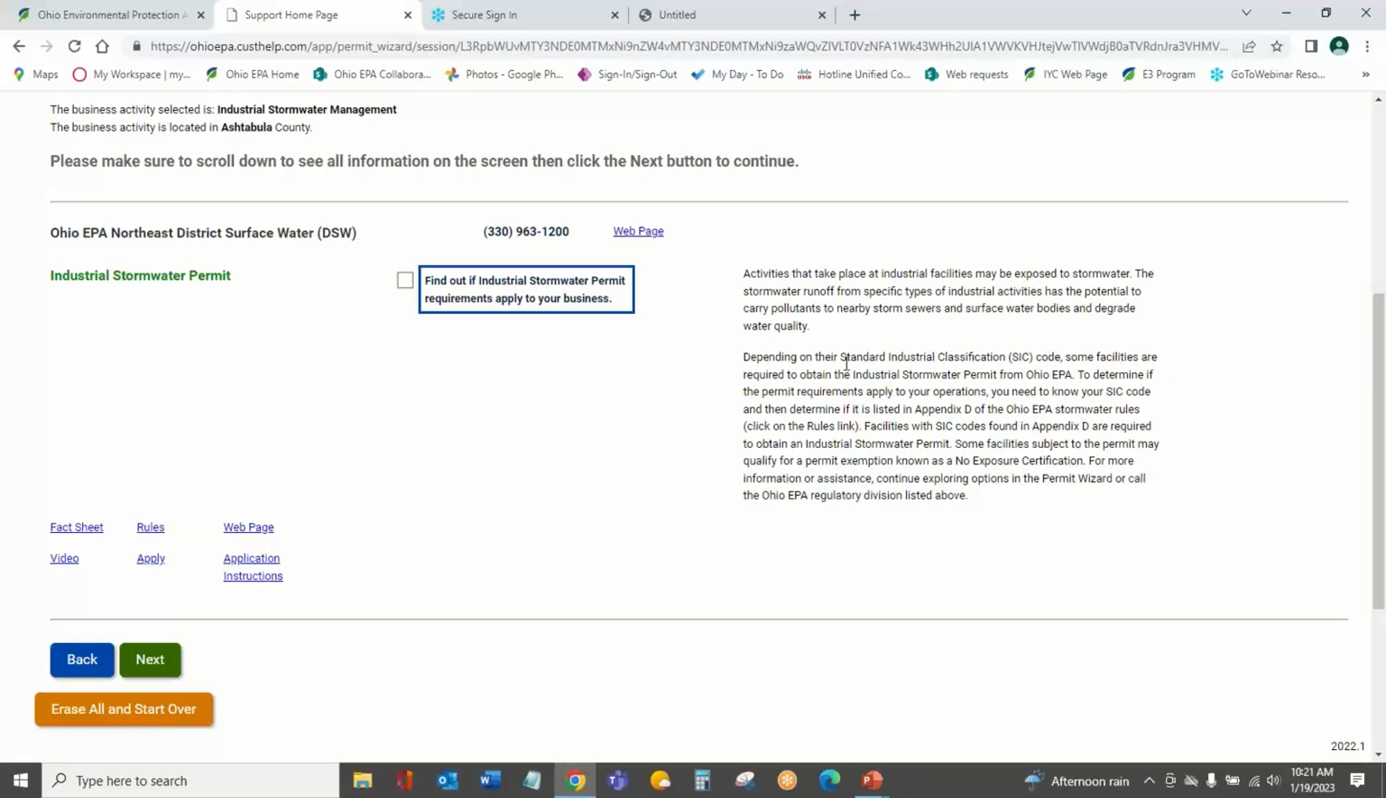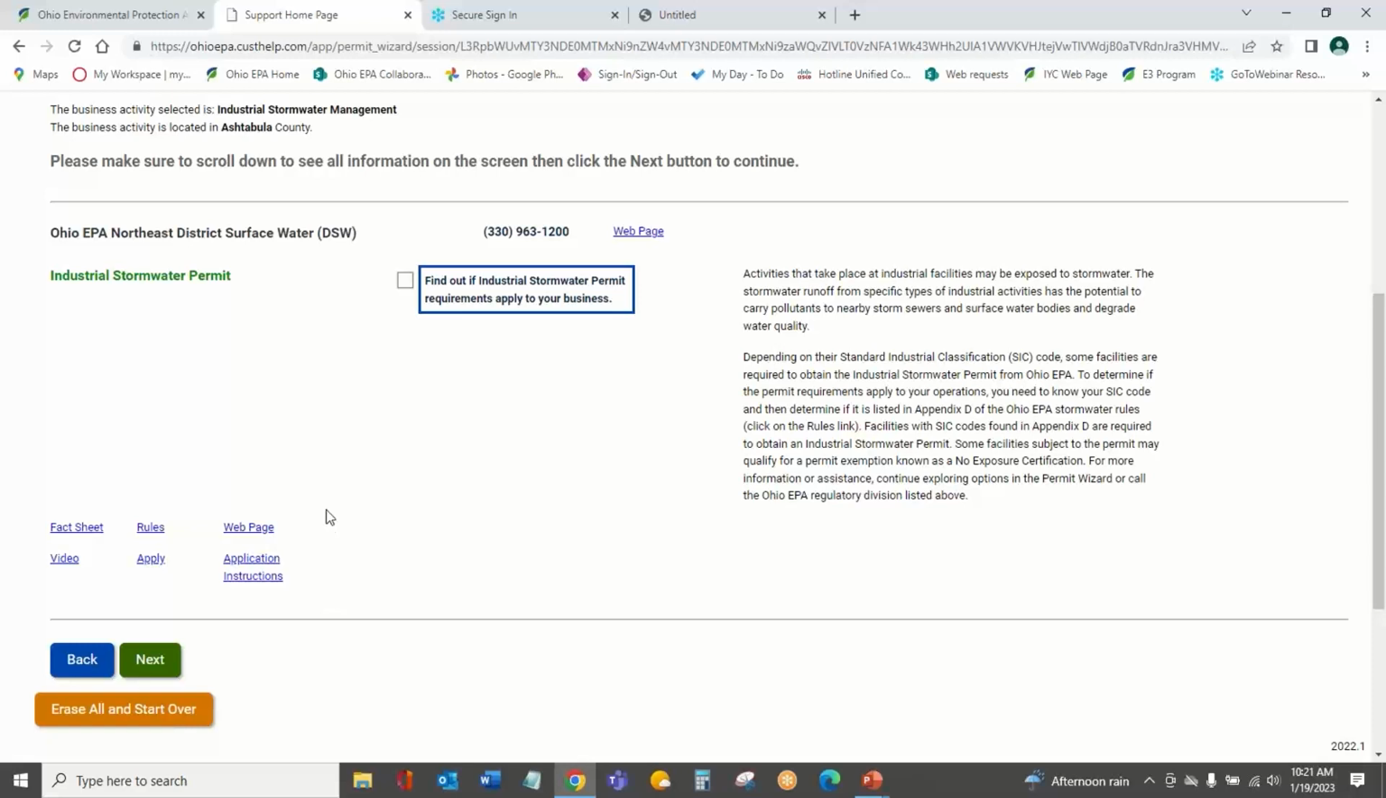You'll also find that there's some general information captured in this first general information screen. It'll say things like, depending on their standard industrial classification or SIC code, some facilities are required to obtain an industrial stormwater permit. And then it'll go on to talk about how you determine your SIC code and where to look in Appendix D to know whether or not you need to obtain a permit, or to evaluate for other options. There's other things available, but this is just a general overview. And then you will find a general fact sheet as well. So if you're just looking for a quick intro into who requires a stormwater permit, and what that is based on, it's available on this screen.